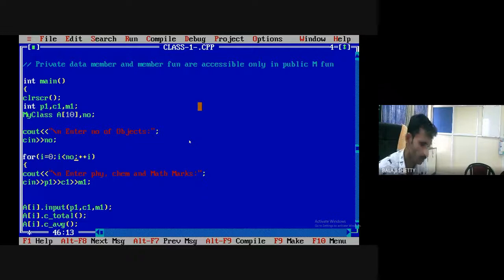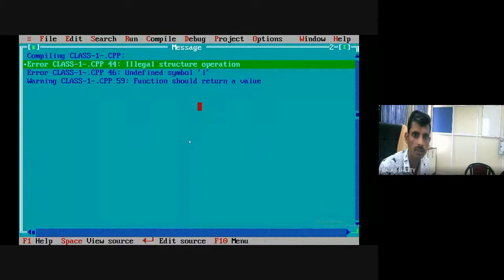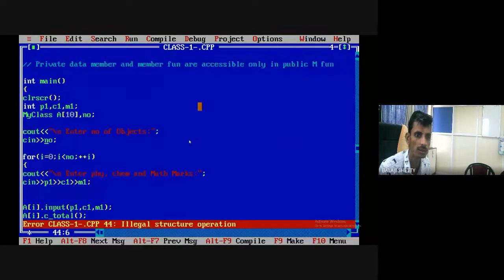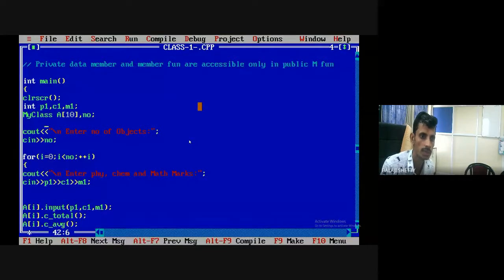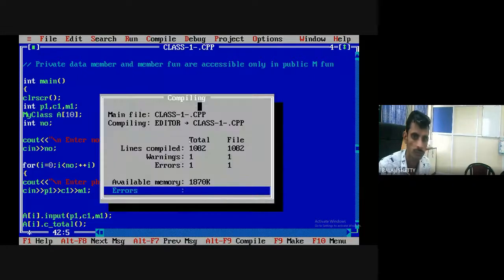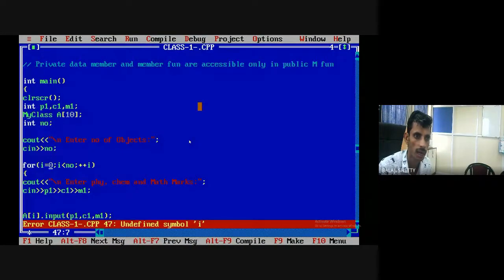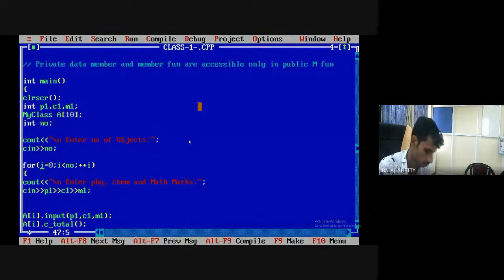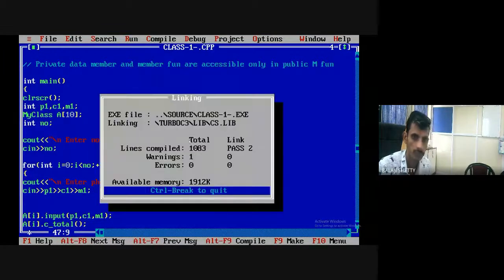I'll run the code. Errors, illegal structure operation. What happened? Okay, that should be integer. Undefined symbol i. Okay. Number of objects, suppose 4.